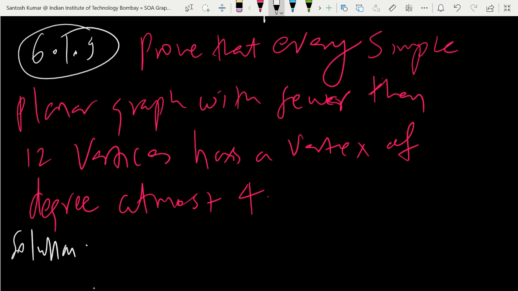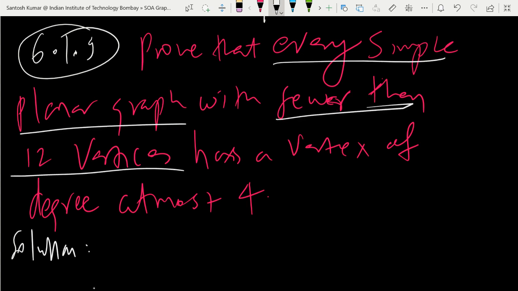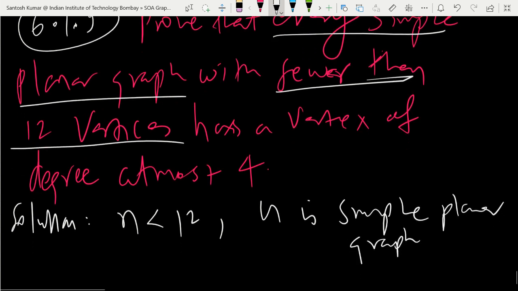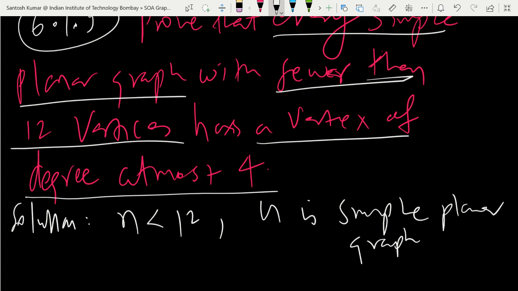So what are given to you? When you write the solution, first they have given that G is a simple planar graph and the number of vertices n is less than 12. So we have to prove that this graph has a vertex with degree at most 4. At most 4 means 4 or less.